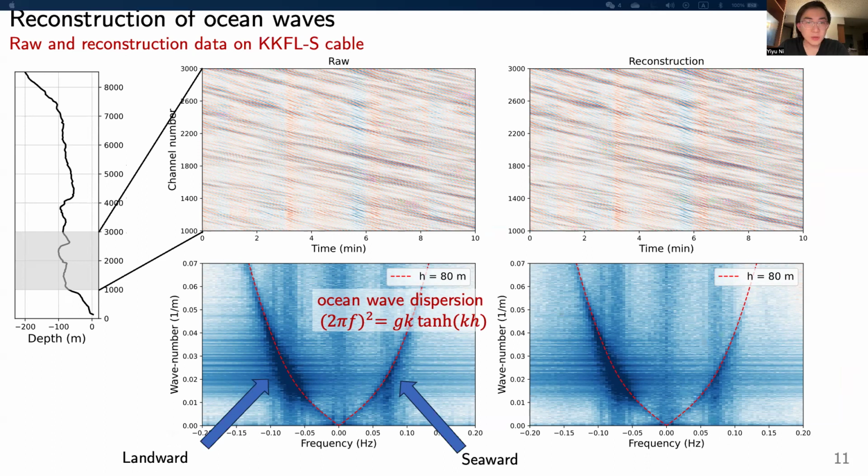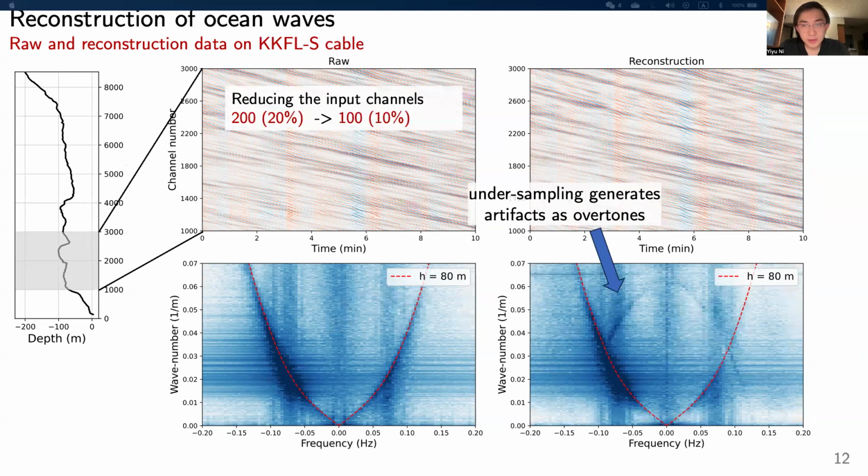We can see that the theoretical ocean wave dispersion matches well on both raw and reconstructed data. The seaward wave is weaker than the landward wave. Its energy on the FK plot is still reconstructed in good quality. The reconstruction of the ocean wave also enables us to explore the limits of data decimation.